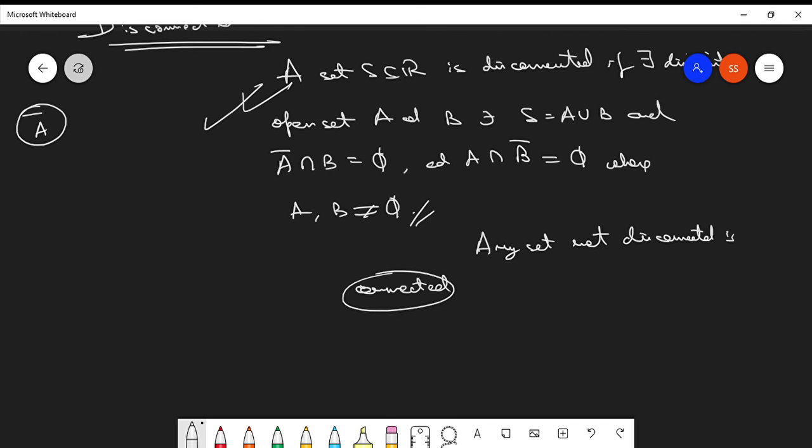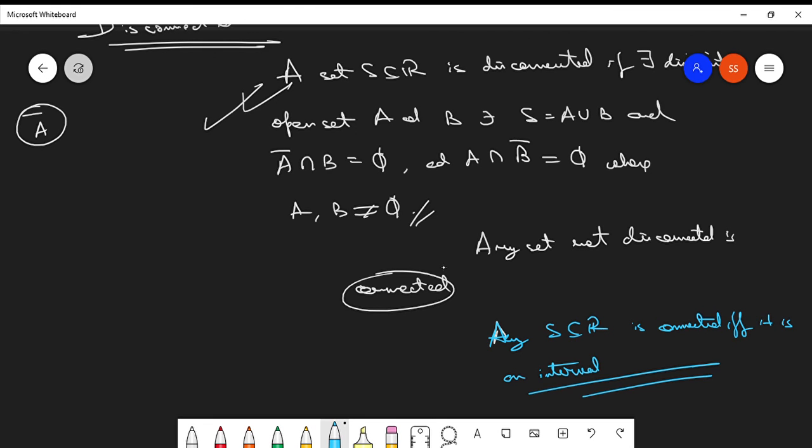Any subset of R is connected if and only if it is an interval. Any interval is a connected set.